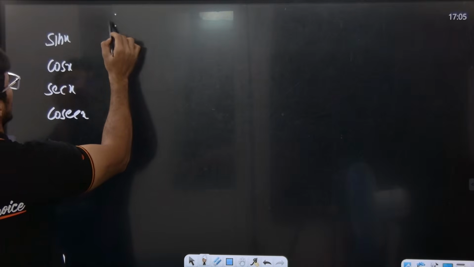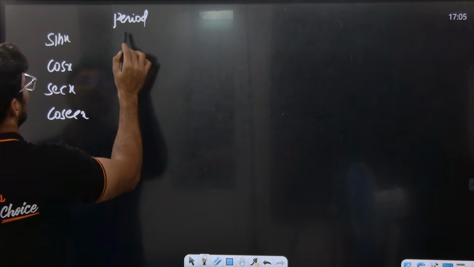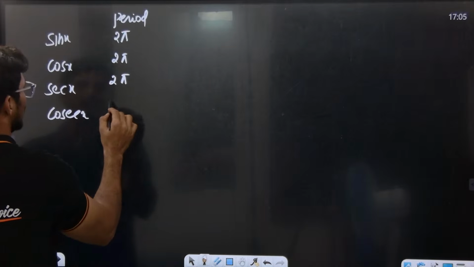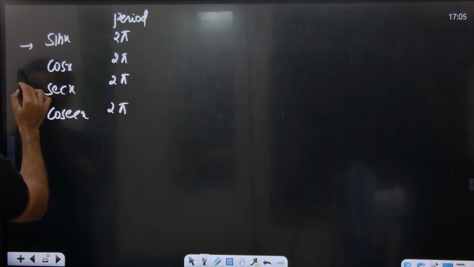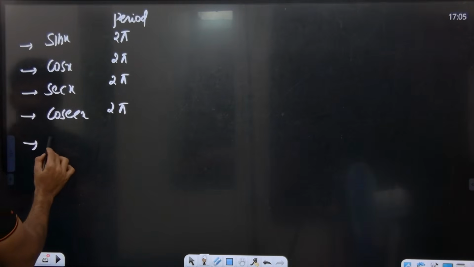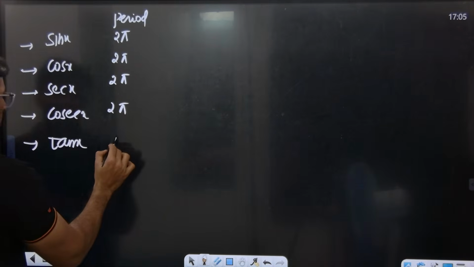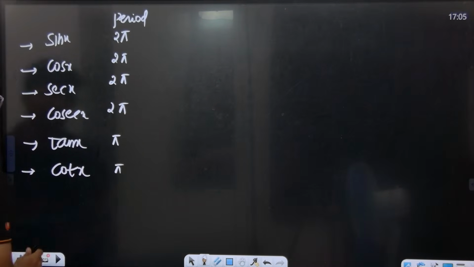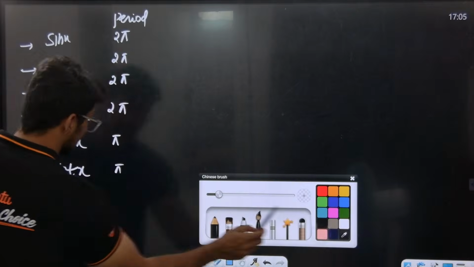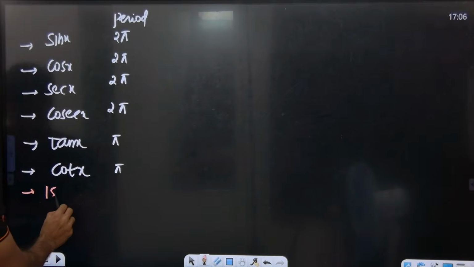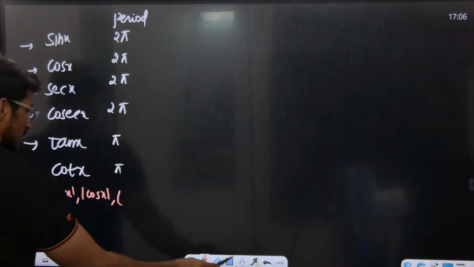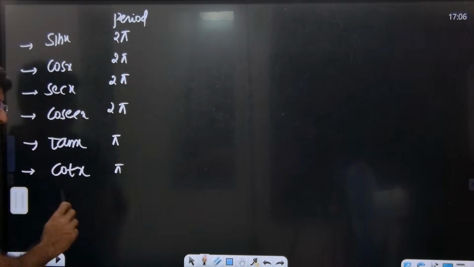Okay, all these functions have what period? Period 2 pi. Are you getting the point? Next, tan x has period pi, cot x has period basically what? Pi. Okay, next, mod x. Mod sin x, mod cos x, mod tan x, everything has period pi.